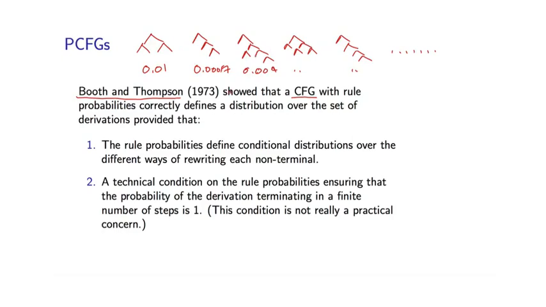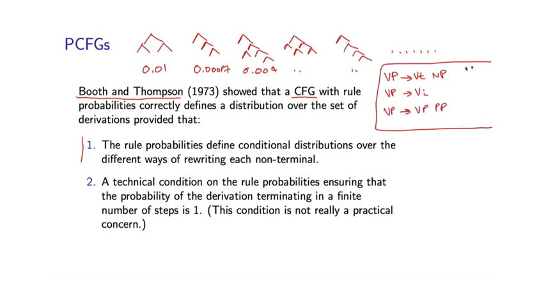Booth and Thompson give conditions on the rule probabilities under which we get a proper distribution over trees. The first one is exactly what I showed you earlier, and it's by far the most important. If we take any non-terminal, for example VP, and we look at all of the rules with that non-terminal on the left-hand side, for example, we might have the following, then these rule probabilities have to sum to 1. So this would be valid, for example. That's the first condition, and that's really the only one you need to worry about.